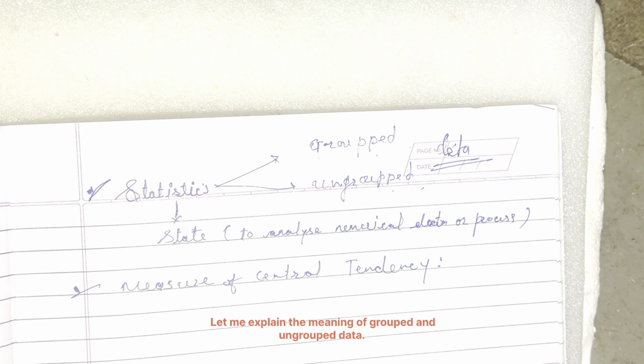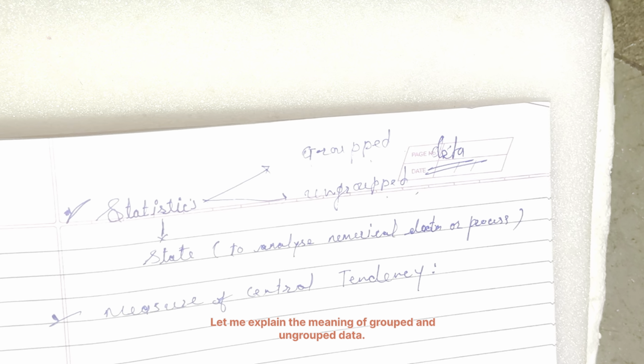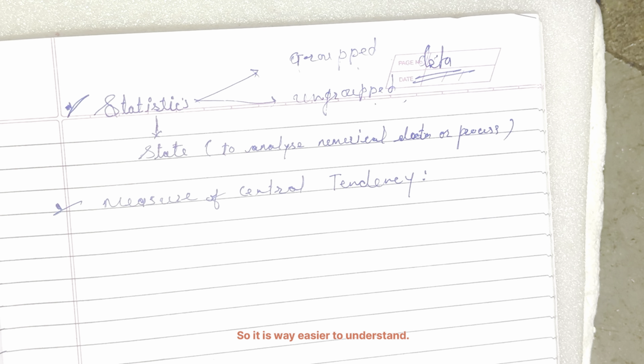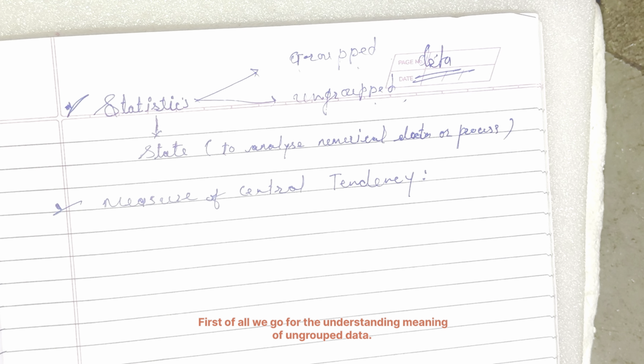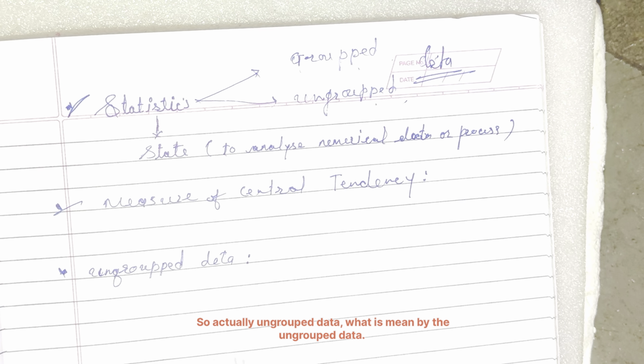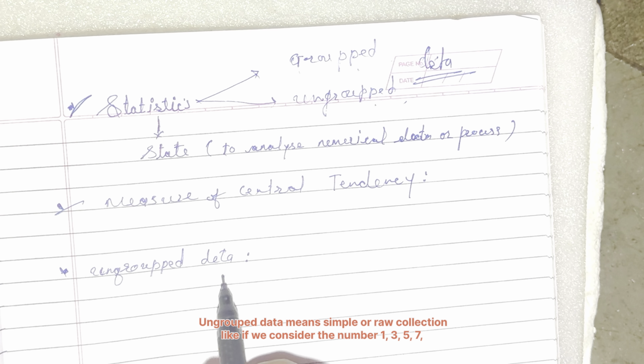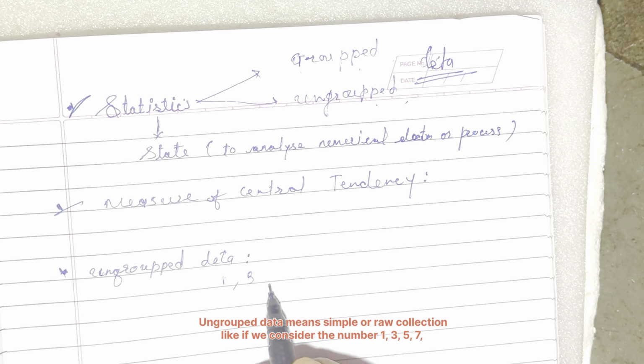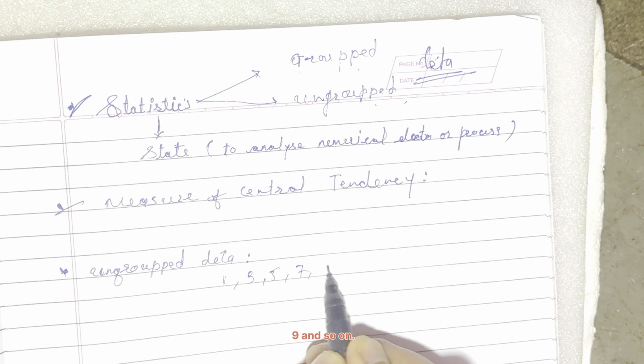Let me explain the meaning of grouped and ungrouped data, so it is way easier to understand. First, ungrouped data. Ungrouped data means a simple raw collection of given observations, like if we consider the numbers 1, 3, 5, 7, 9 and so on.